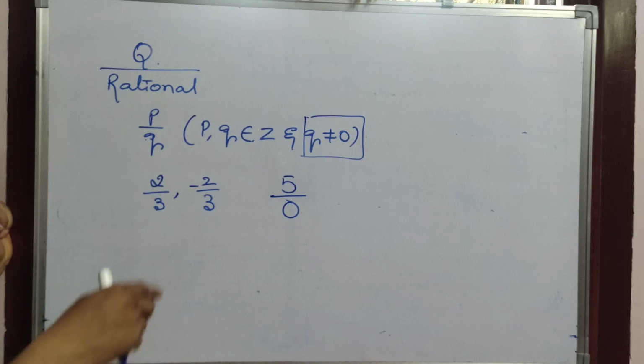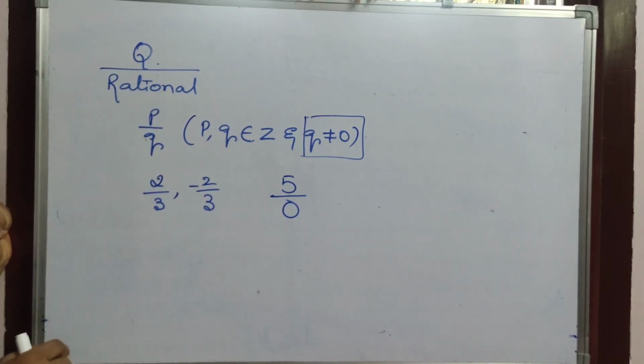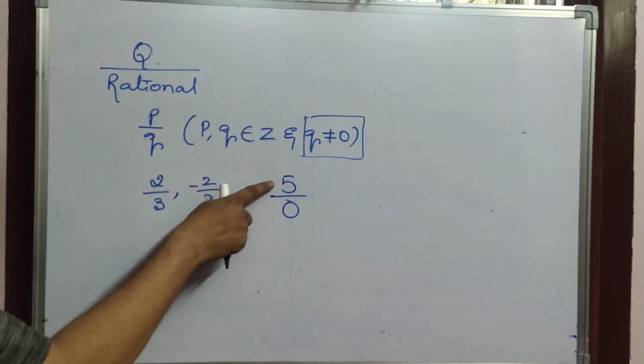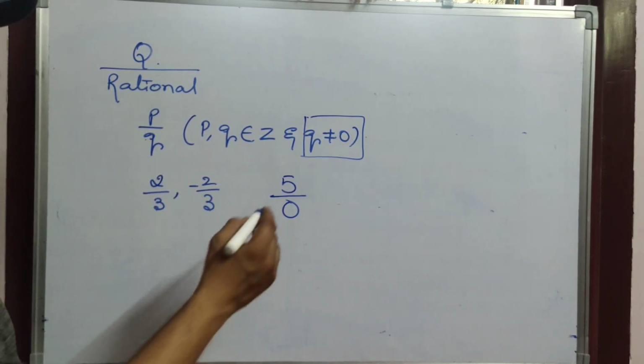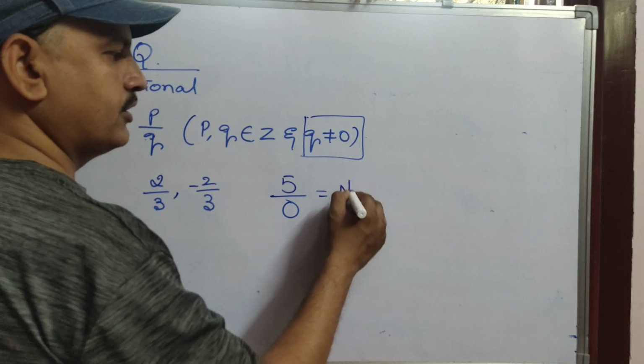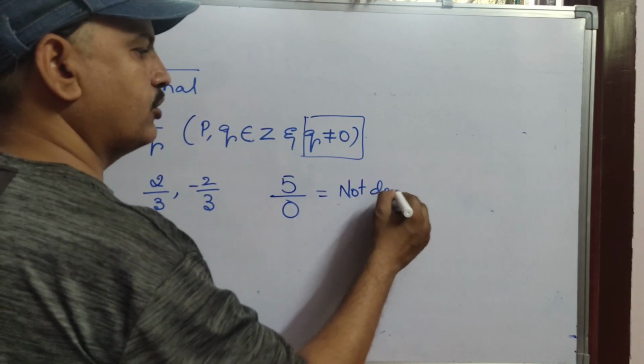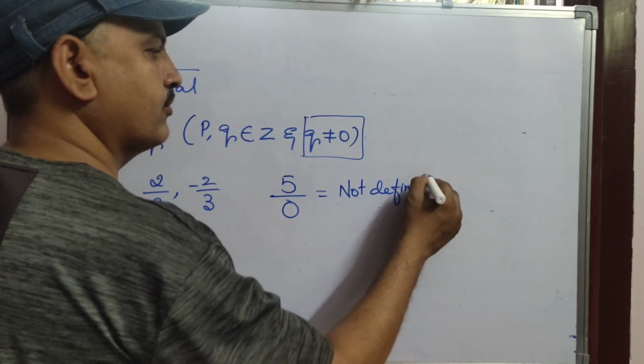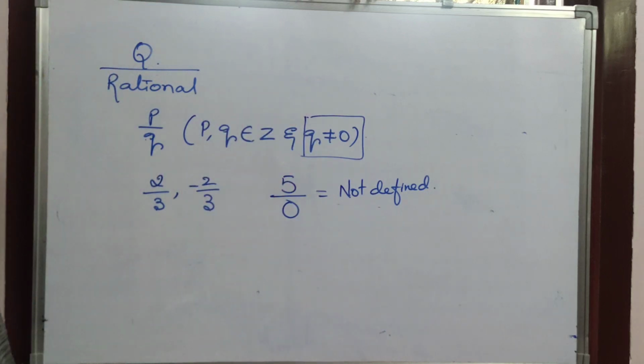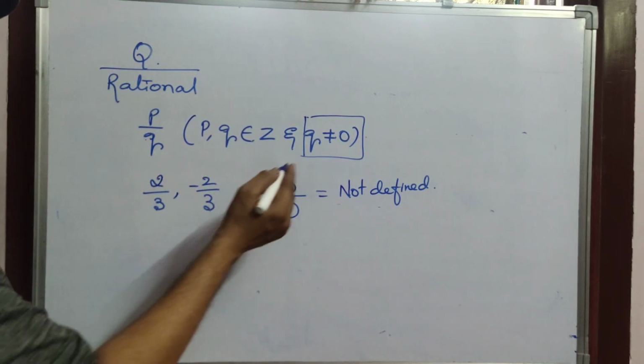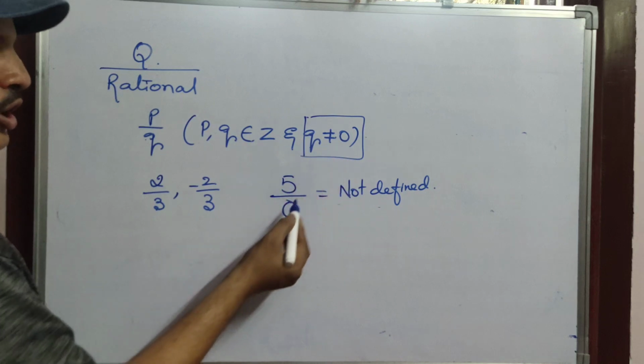Simply I took that Q as 0. Anything by 0 is what? Not defined. Anything by 0 is not defined. Is it clear? That's why they gave very clearly Q not equals to 0.